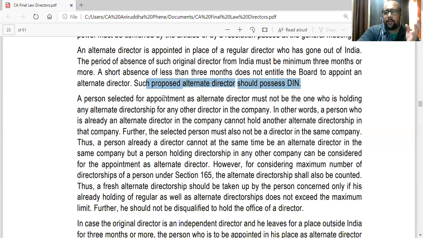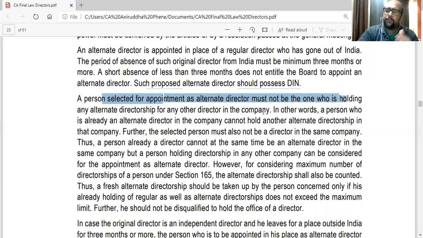Plus the same point that a person selected for appointment as alternate director must not be one who is holding any alternate directorship for any other director in the company. So already he should not be alternate director of some other director. He can be alternate director in some other company, but not in the same company. Okay. So I can be appointed as alternate director in this company, and I can also be alternate director of some other director in another company. That is okay, but not in the same company.